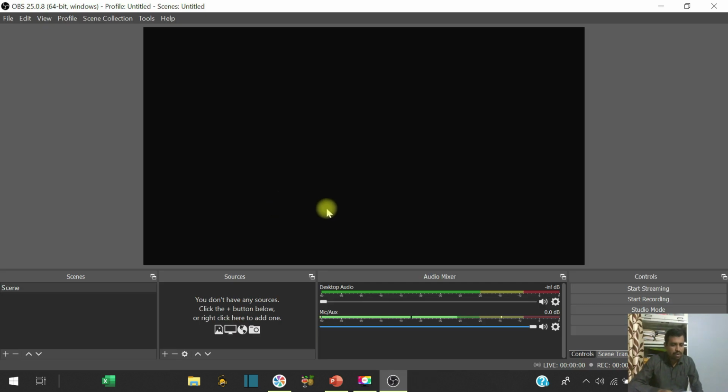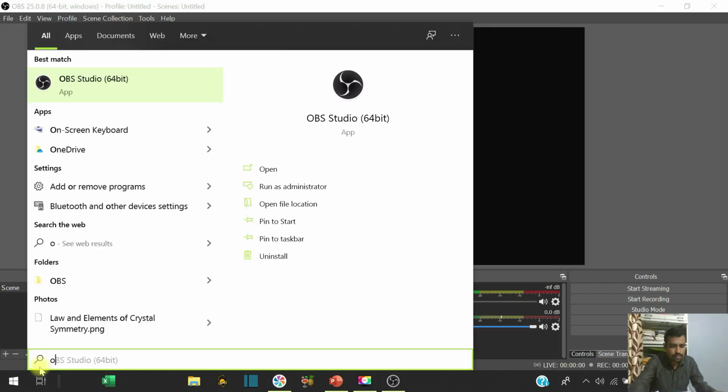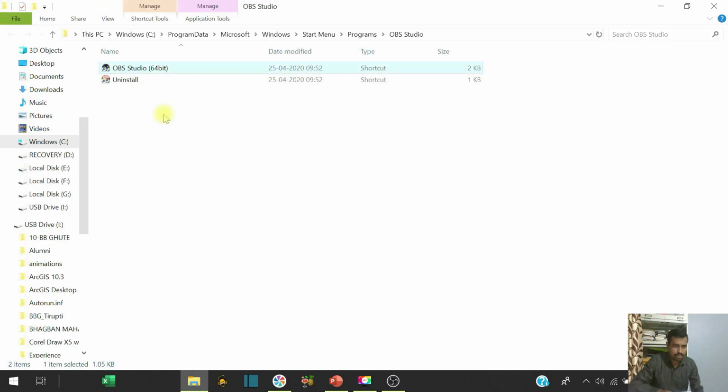Again, if recording is not started, then go into the search here and type OBS. Right click and open file location.